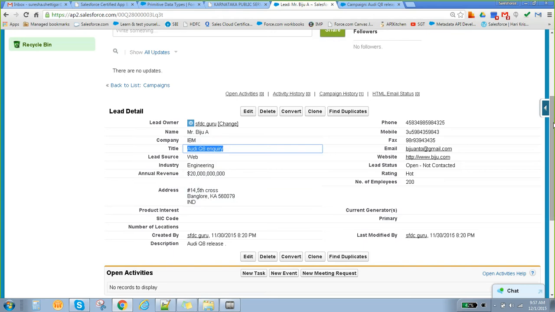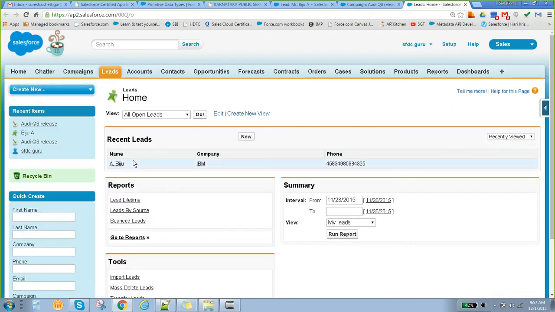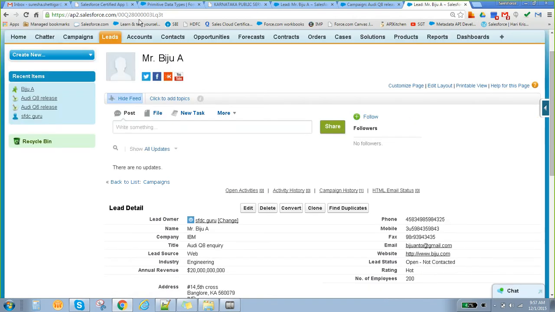Based on that, they will decide whether we have to convert this particular lead or not. So once we convert this particular lead, currently this is a lead, it is going to create one account, contact, and opportunity.